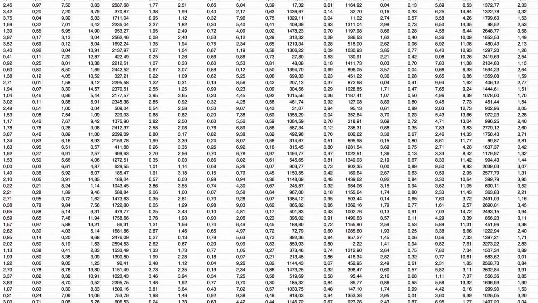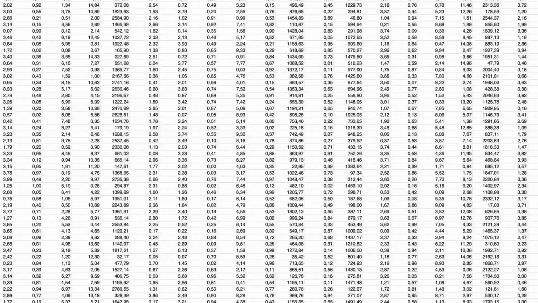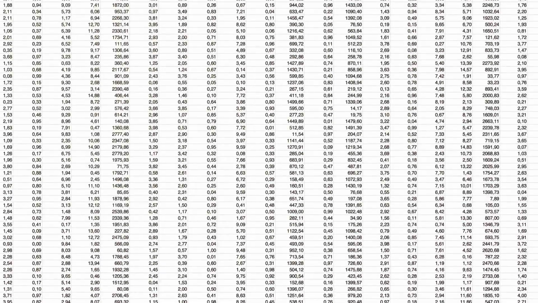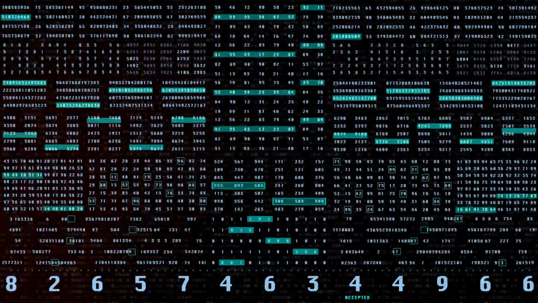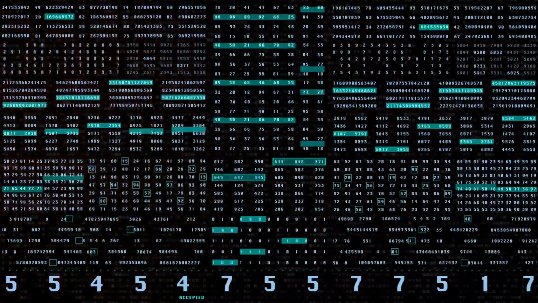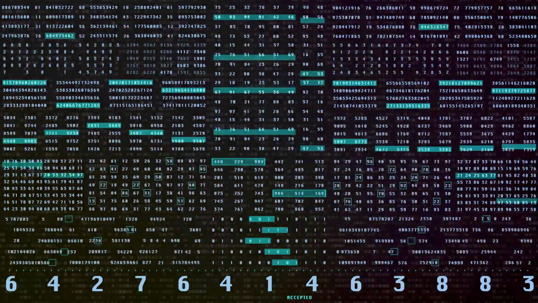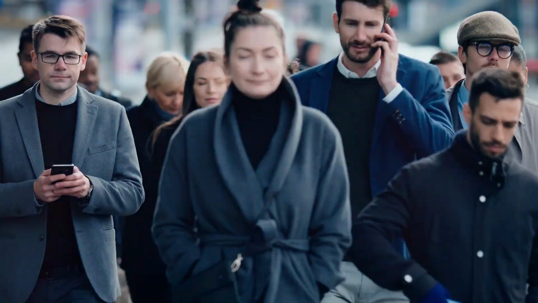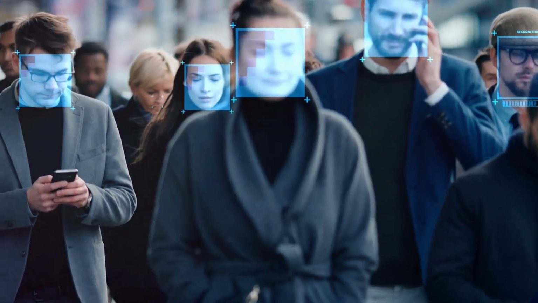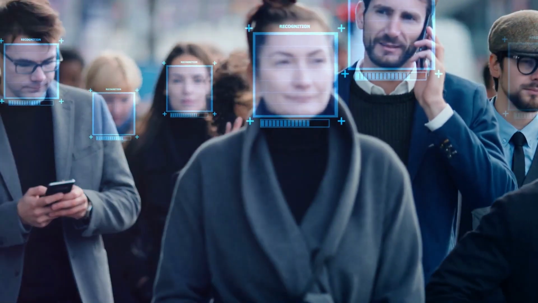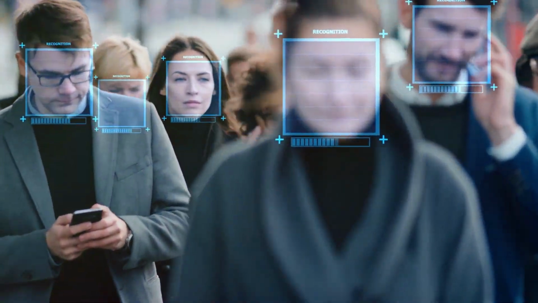At one end of the spectrum, we have structured data. This is data that's organized, neat, and tidy, like a well-kept library. It's usually found in tables or databases with clear rows and columns, making it relatively easy for AI to understand and analyze. But the real world is far from being neatly organized, and that's where unstructured data comes in.